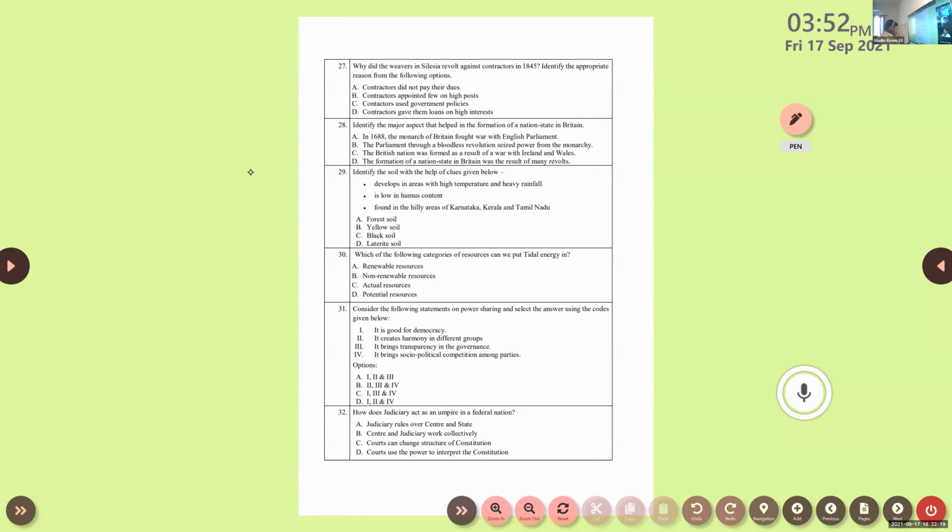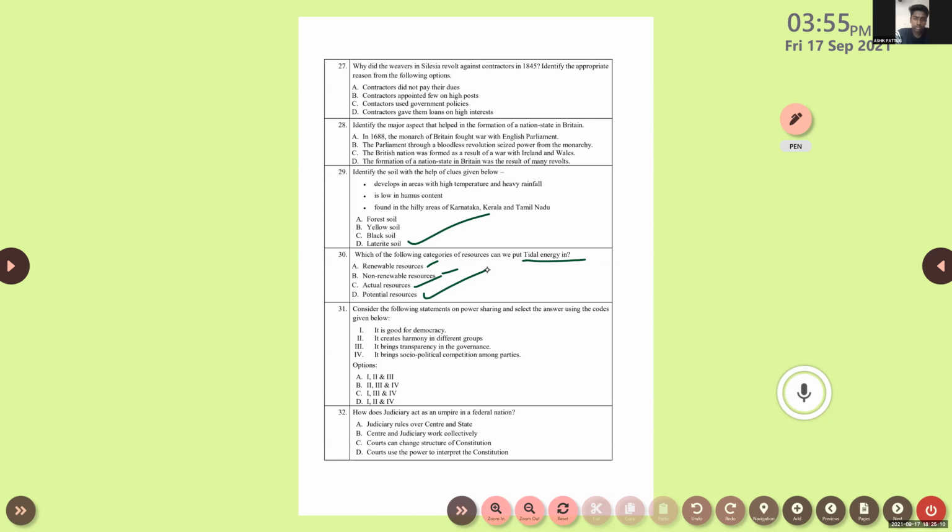And question number 29. Okay. Question number 30. Which of the following categories of resource can we put tidal energy in? Tidal energy, that is the point here. Renewable, non-renewable, actual resource, potential resource. Tell me what is the answer?